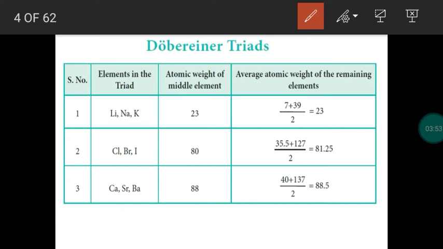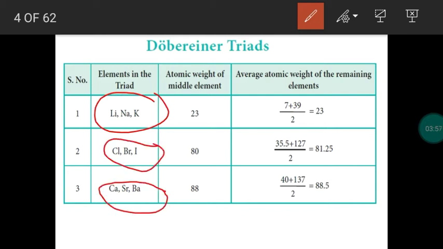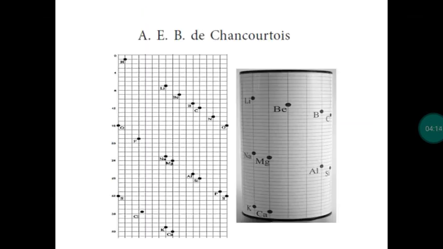He constituted only 3 triads: lithium, sodium, potassium; chlorine, bromine, iodine; and calcium, strontium, barium. He had more elements, but the law of triads was obeyed by 3 groups only. So this is the drawback of Dufour's classification.